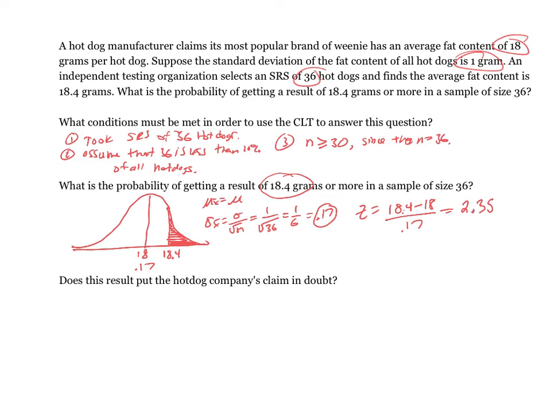Remember, a 3 would be almost all the data, so 2 is very large. If I want to find the probability of that, remember we do normalcdf, 2.35 to 10, and I get 0.009. So about a roughly 1% chance of getting this sample. Not very likely that I would get a sample of 36 to average 18.4 grams of fat.